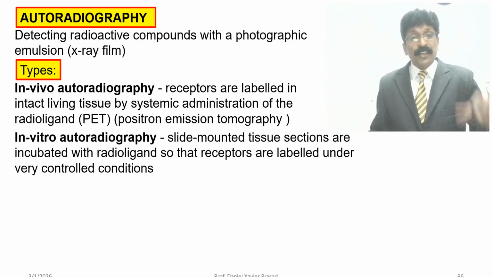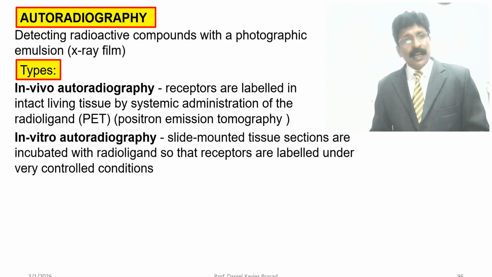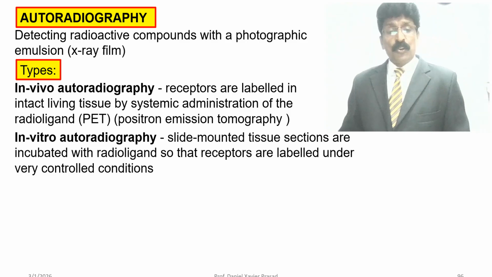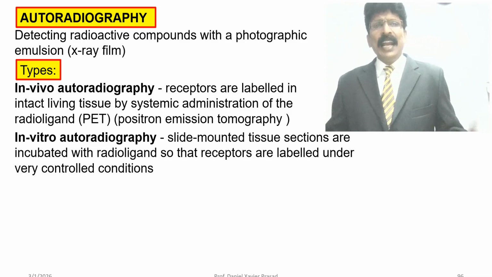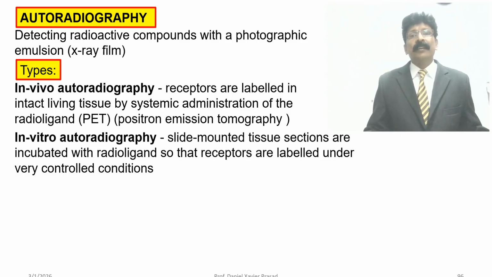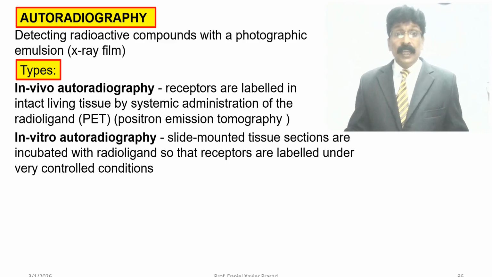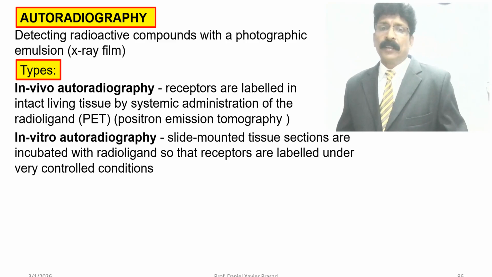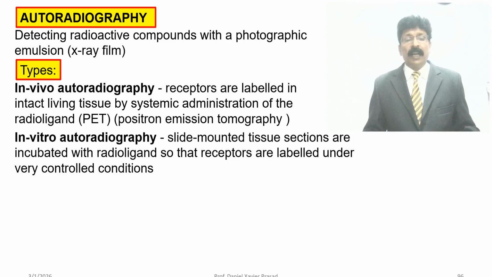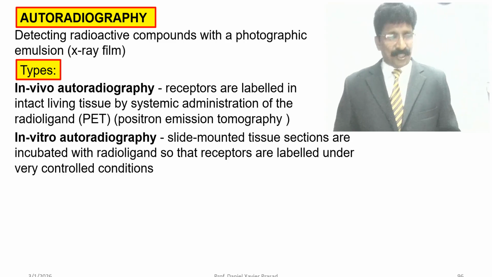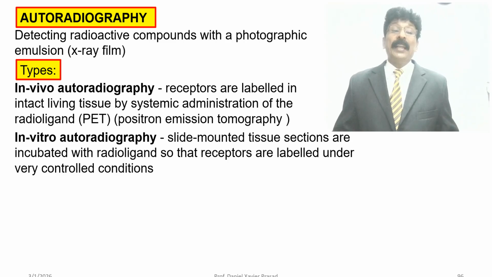In vitro autoradiography: sliced, mounted tissue sections are incubated with the radioligand, so the receptors are labeled under very controlled conditions. So it can be done in vivo and in vitro.